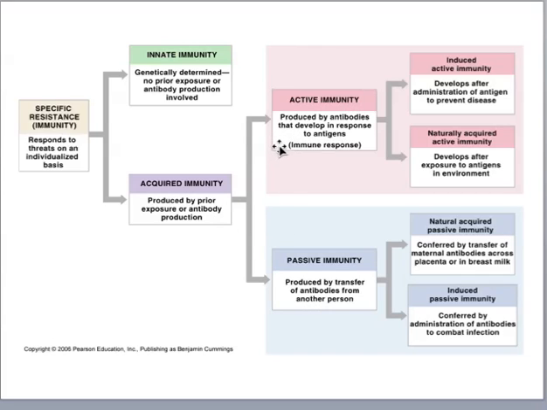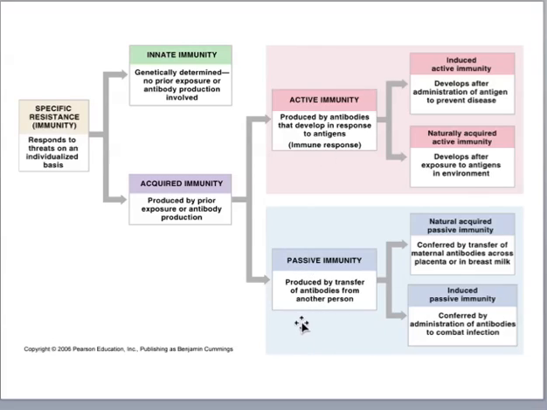Active immunity is due to antibodies that your body will produce in response to antigens. And there are, again, two types of active immunity. It can be due to a vaccination, meaning giving the antigen in order to prevent the disease. Or it could be a naturally acquired immunity, meaning this happens after you actually get the organism, you are exposed to it in the environment, and you make antibodies just from having had the infection. That's active immunity.